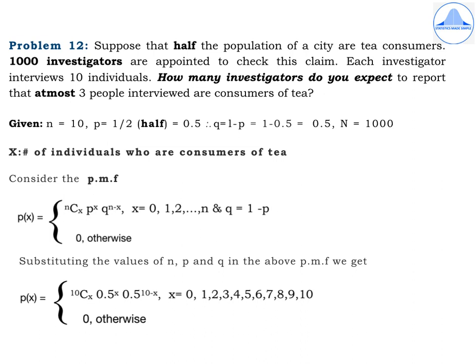Then define capital X as number of individuals who are consumers of tea. Write the general format of the PMF. Then substitute the values of N, P and Q, which will result in P of X equal to 10Cx 0.5 to the power x 0.5 to the power 10 minus x, where x is equal to 0, 1, 2, 3, 4, 5, 6, 7, 8, 9, 10, 0 otherwise.